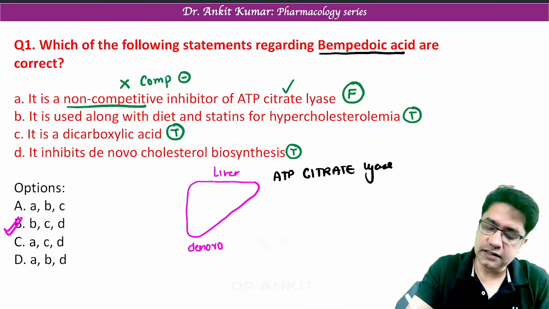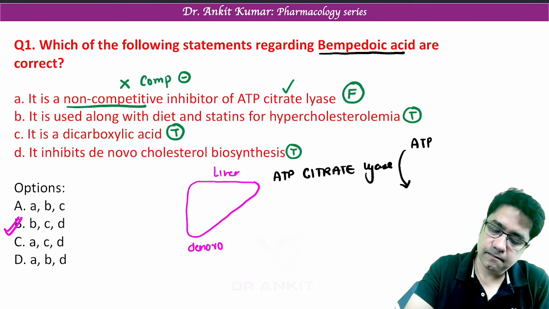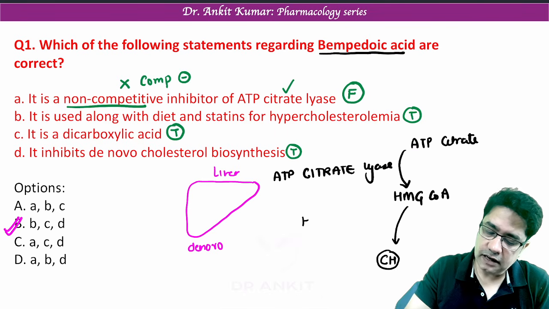Now this ATP citrate lyase enzyme converts ATP citrate into HMG-CoA, a molecule, and this HMG-CoA finally gets converted into cholesterol with the help of an enzyme HMG-CoA reductase.